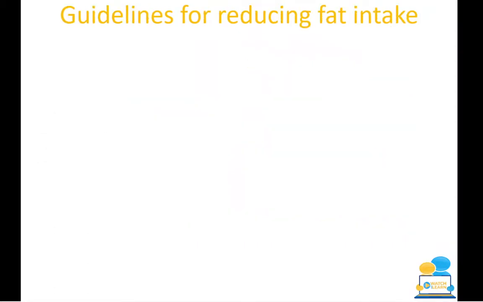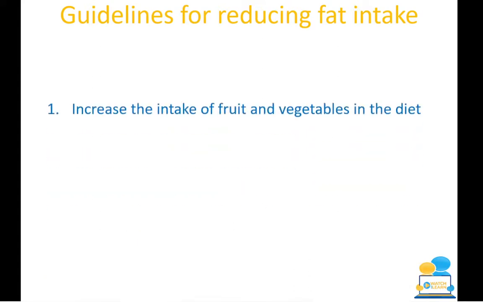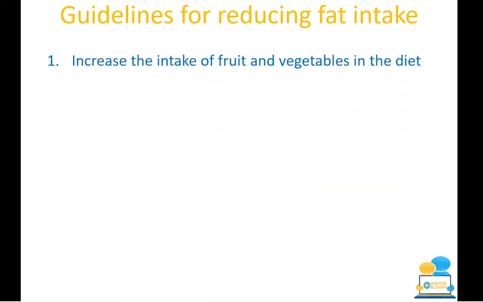So there are guidelines for reducing fat intake. A general rule of thumb is to follow the guidelines on the food pyramid, which can be found on the ExamRevision website, under strand 1 for home ec, under the food pyramid there. So you should increase your intake of fruit and veg in the diet. You should choose low-fat, unsaturated spreads, so the likes of your Flora instead of the really cheap own brand stuff, because they are full of polyunsaturated fats which are really bad for you.